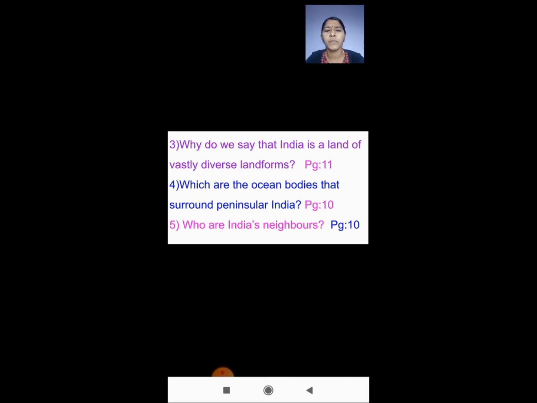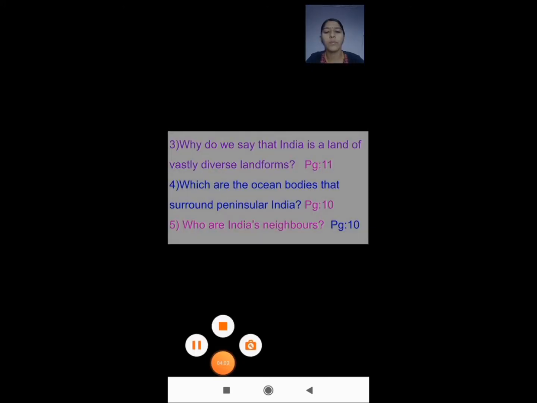We will just have a quick summary of the lesson one more time. First we saw about India, where it is located, who are its neighbors. Then we saw about the physical features, and next we saw about the physical map, and then we saw about the states and union territories. So we will just discuss one more time with the multiple choice questions and fill in the blanks now. Okay.